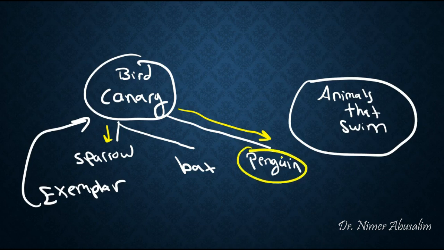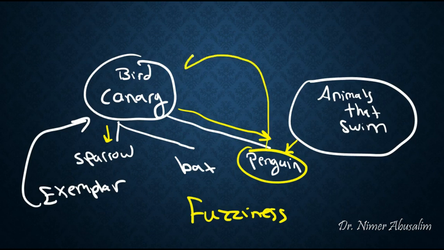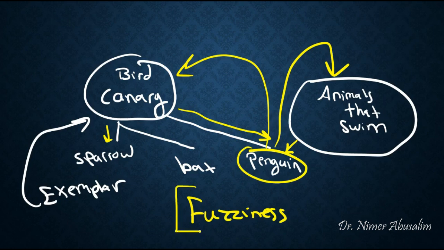But at the same time, penguin is a very good example of the category animals that swim. So this is where you get into the problem of fuzziness and its solution. You think of penguin, but you know that penguin is a member of more than one category in your mind. Penguin is a member of the category bird. It's also a member of the category animals that swim. But it's a better example of this one, and it's a not so good example of this one. So there's a bit of fuzziness in the membership. Should I consider penguin to be a bird, or should I consider it to be an animal that swims? It's kind of in between.